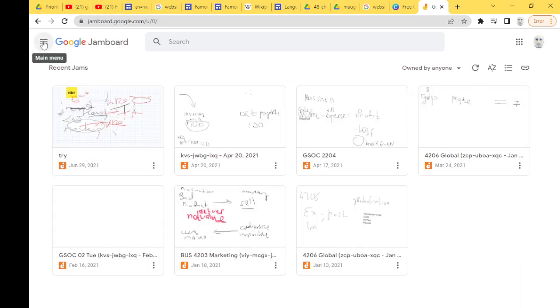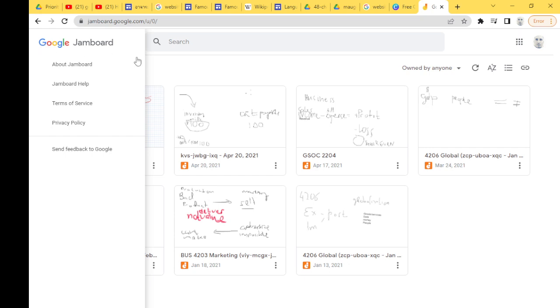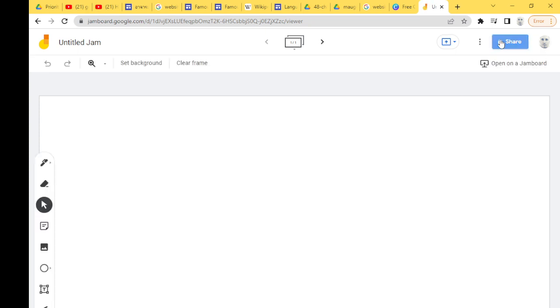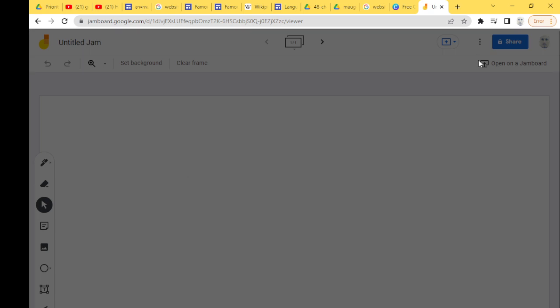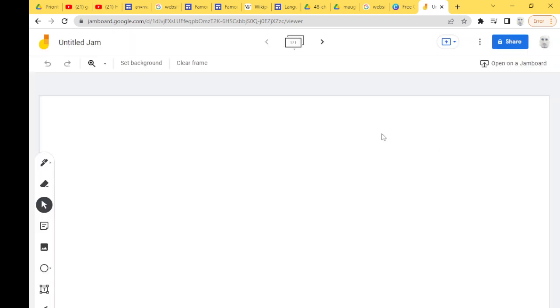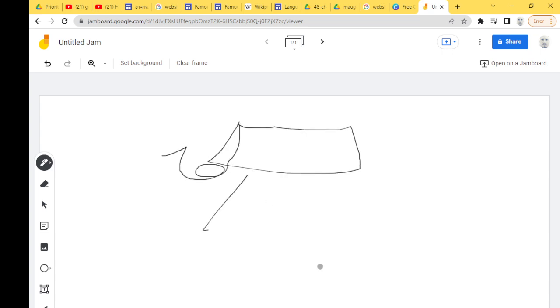Okay, you create new, and you share it with your friend. Share, right? Okay, you will share it with your friend so that you can draw together, and then you will draw together. Okay, you will draw what you want. You can make it nice. You can put the text here.